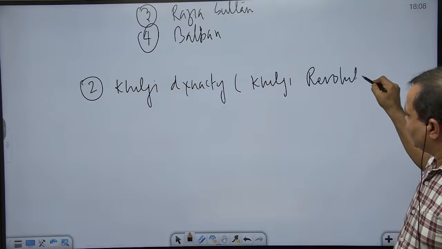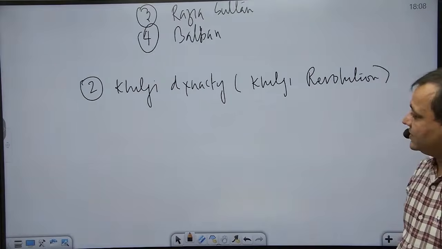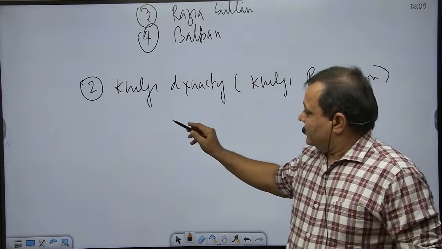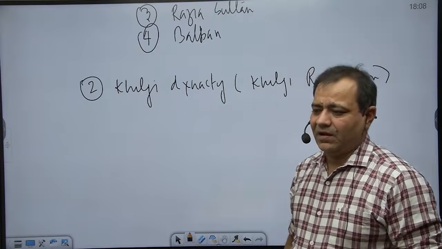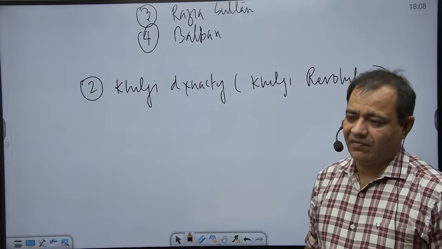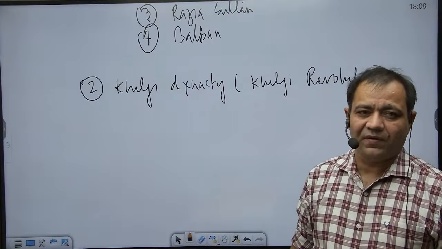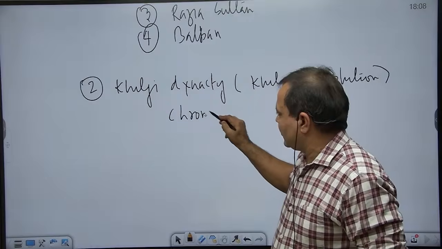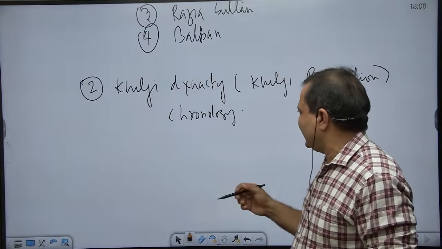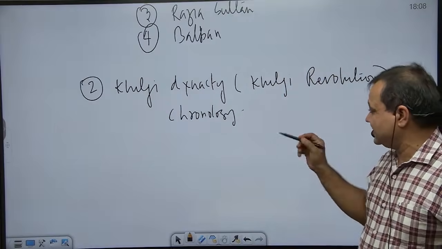You may have heard of Alauddin Khalji as the chief architect of this revolution. This dynasty somehow 1290, we can say, the last decade and the first quarter of the 14th century. So if we take note of the chronology of this dynasty, roughly, that exact figures are not important.